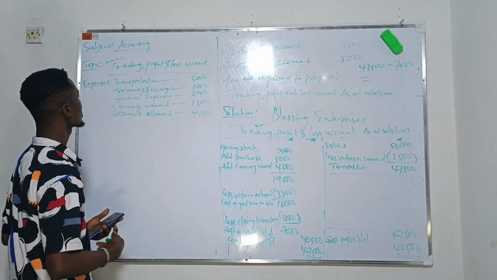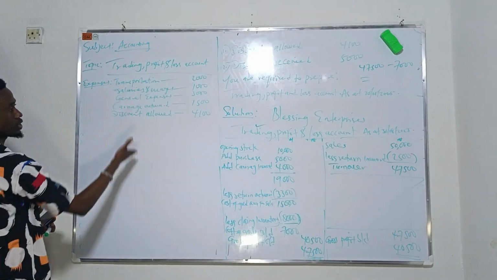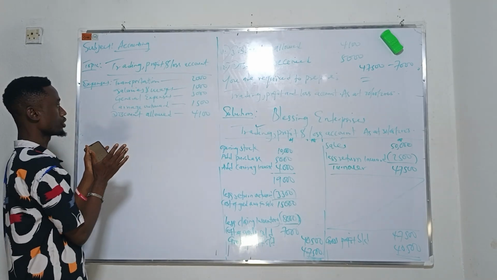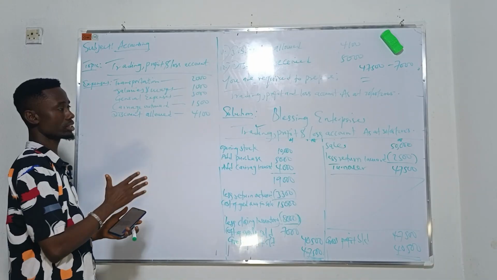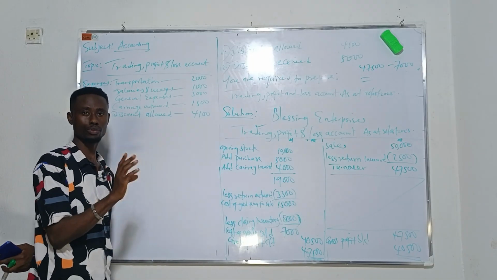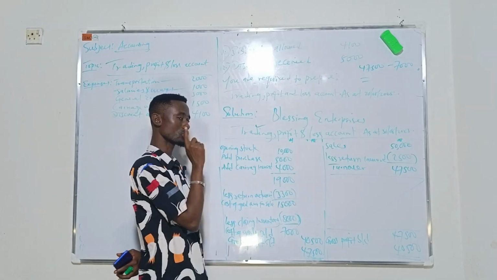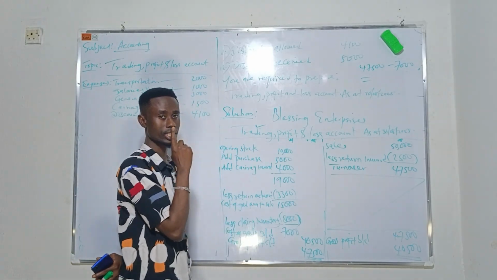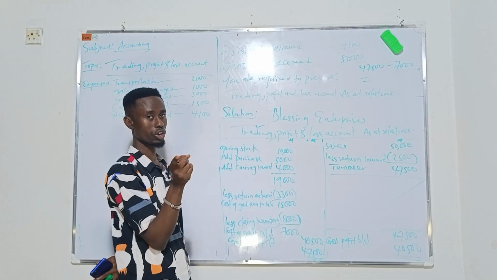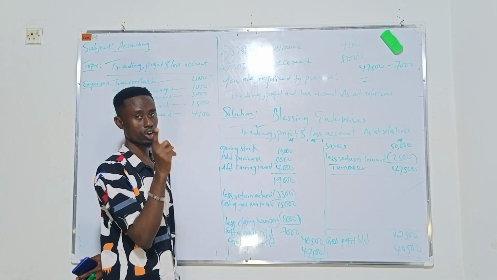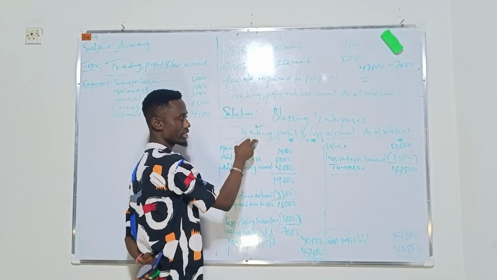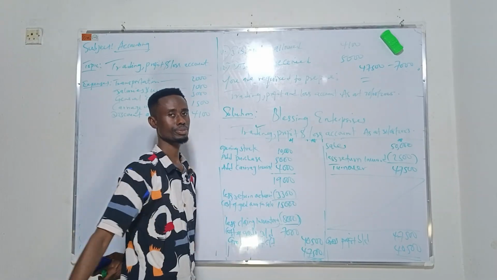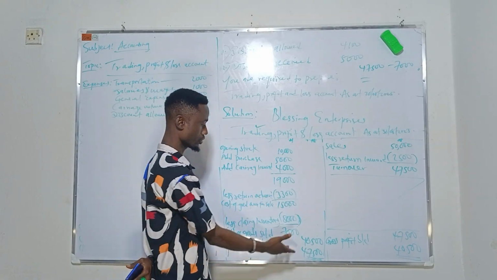This is an example of the expenses we stated in our question. I stipulated only the expenses from the question. This account has two segments: the trading account, for you to get your gross profit or loss, then the P and L account, for you to get your net profit or loss. That's the two accounts. We are done with the trading account, and we have gotten our gross profit. This is our gross profit at the end of the account.